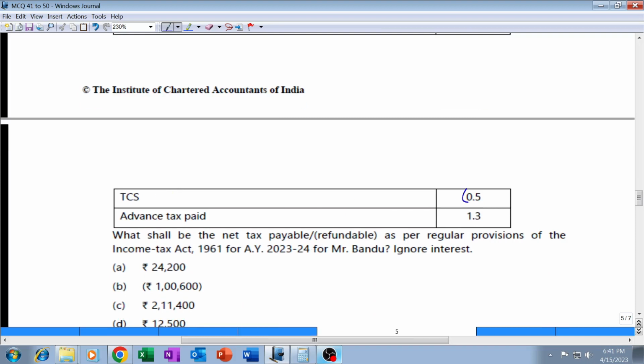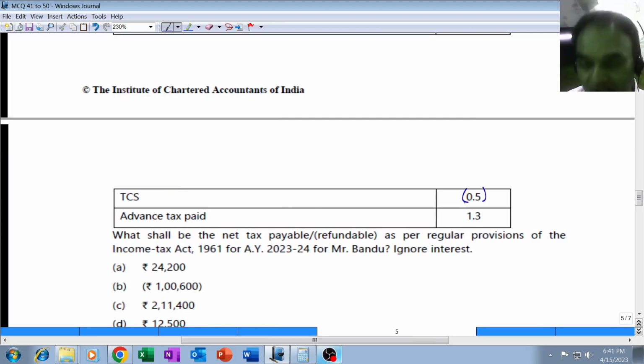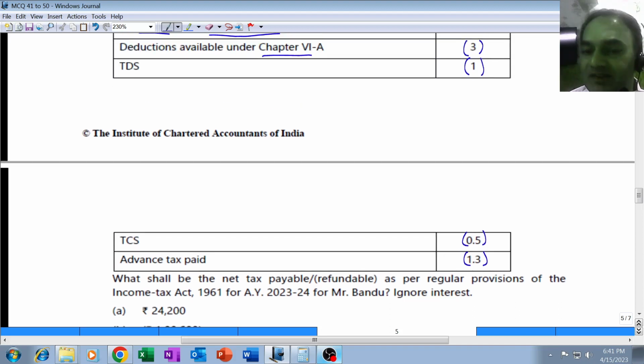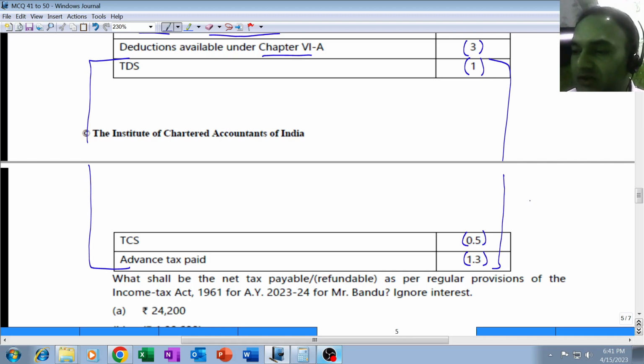Same will be the story of TCS. TCS will also be allowed to be deducted from tax liability. And the last point, advance tax paid, will again have the same story. So TDS, TCS and advance tax, all the last 3 points will be allowed to be deducted from total tax liability. 1 lakh, 1 lakh 50, 1 lakh, 1 lakh 30,000 and 50,000. This will be 2 lakh 80,000.